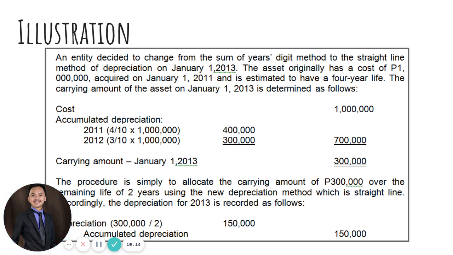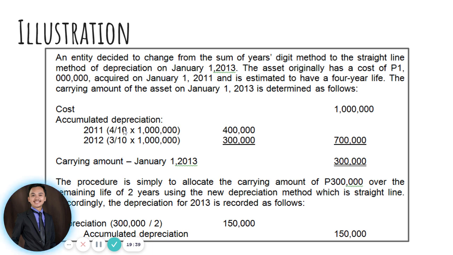Same, no? We will compute first the carrying amount on January 1, 2013. So using the sum of years digits, our computation will be like this to compute for our carrying amount. We have a cost of 1 million, and then to compute for our accumulated depreciation for the last 2 years, we have 4 over 10.